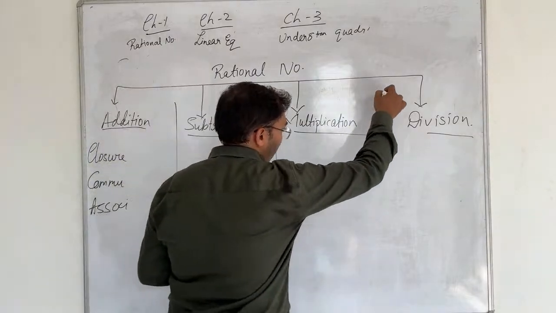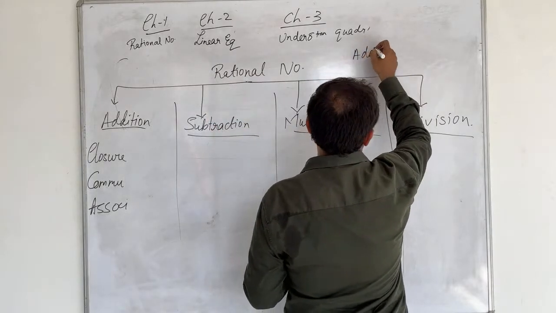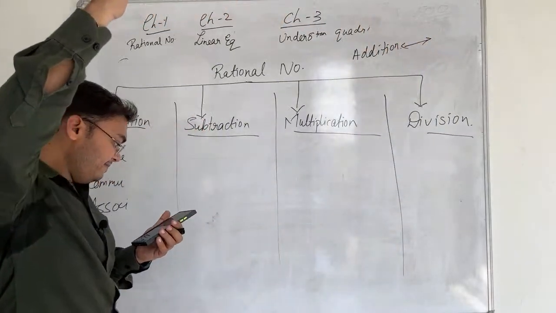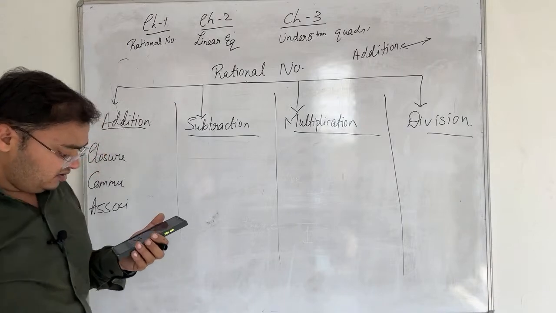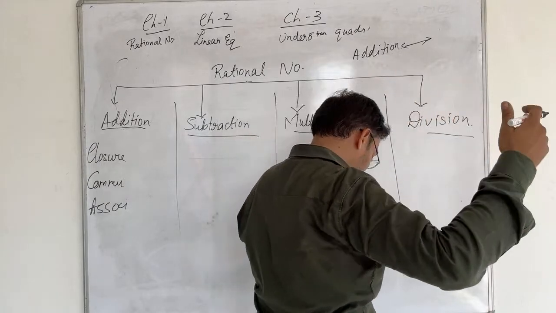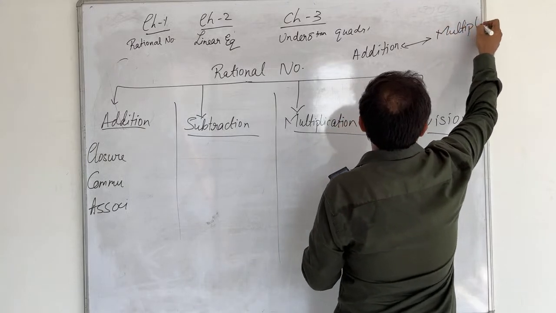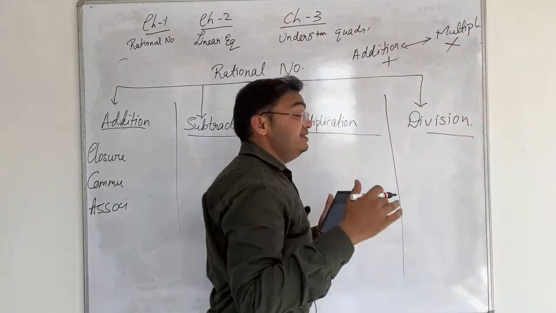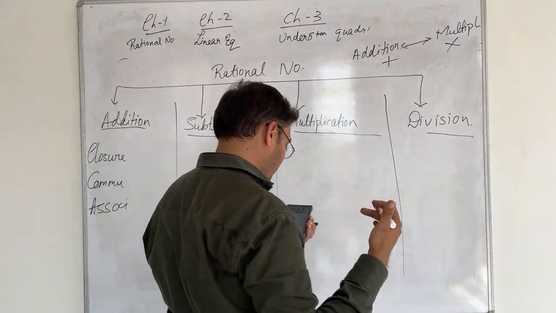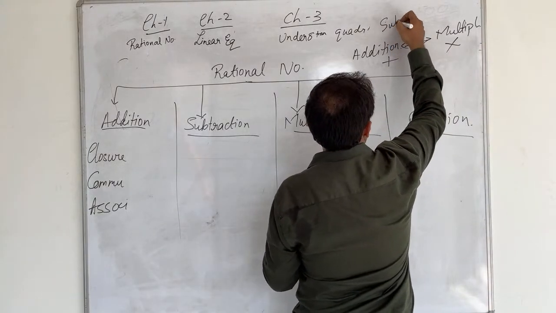If we see addition, subtraction, multiplication and division, there are two friendships. Which are those? Addition and, answer fast, addition and multiplication. So addition and multiplication are two friends. In the same way, the other true friendship is subtraction and division.